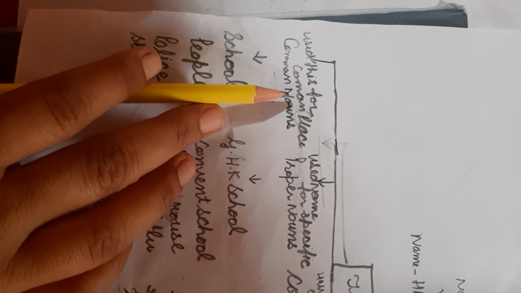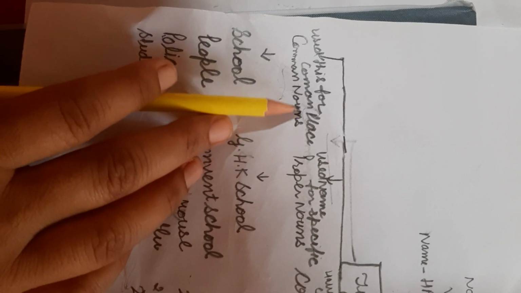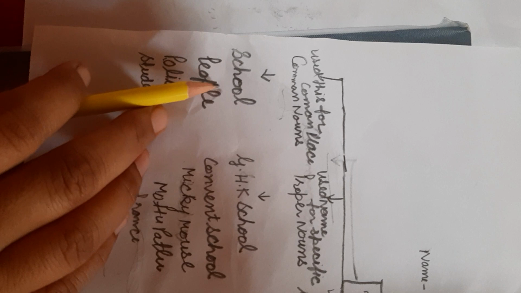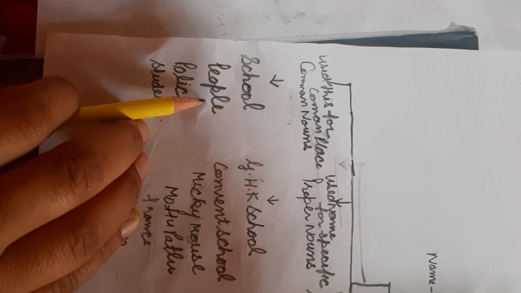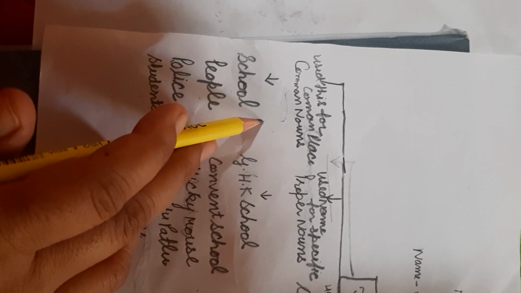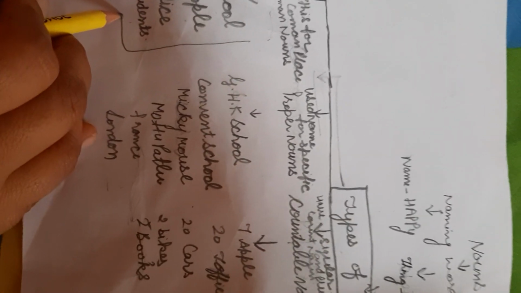Common nouns, beta, are used for common things, like common places, things, like the words. For example, beta, school, pupil, police, students are the examples of common nouns.